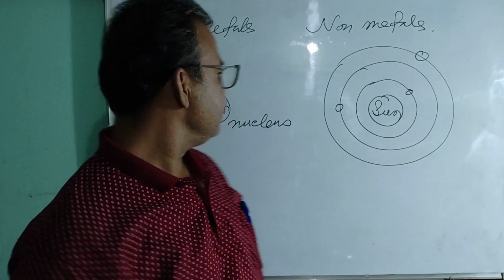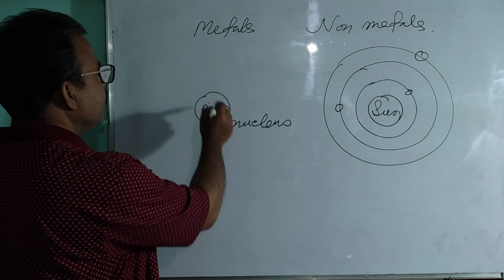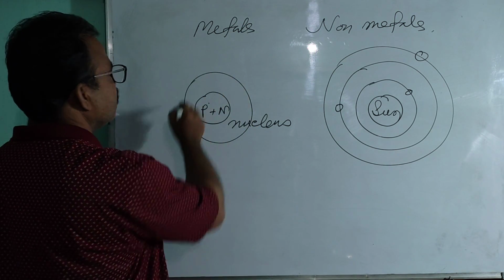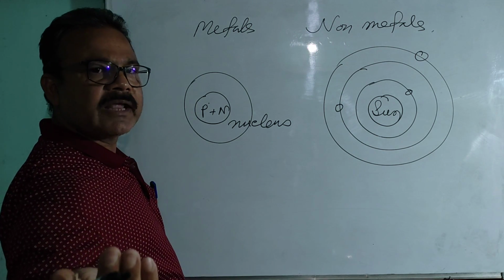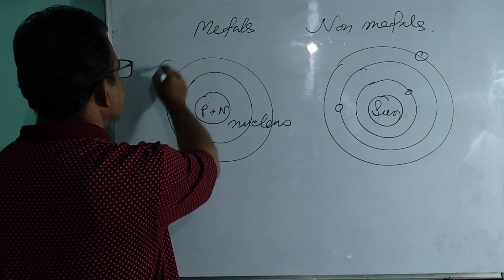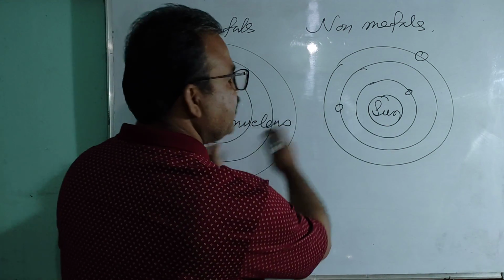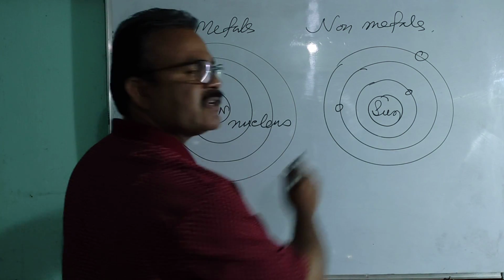Is it clear? And here, in the case of an atom, surrounding the nucleus, electrons, which are also a type of subatomic particle, are revolving in different orbits. It is almost similar to the solar system.